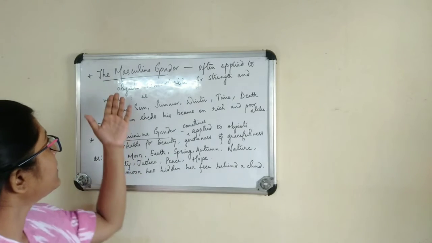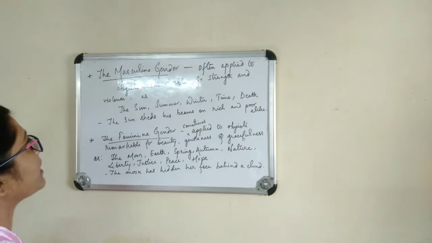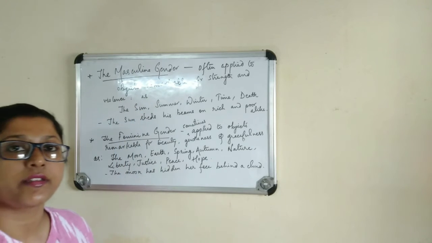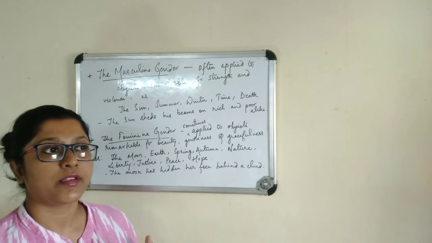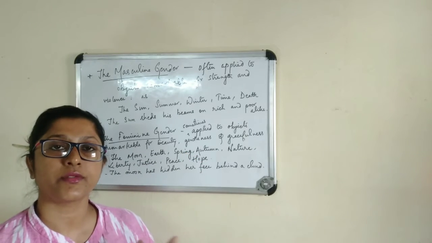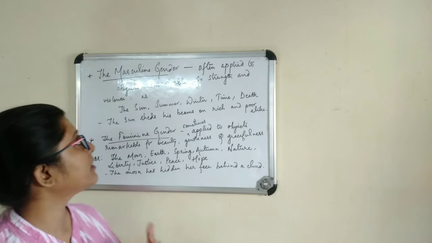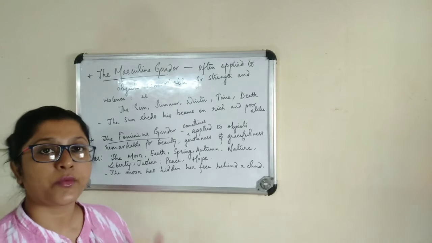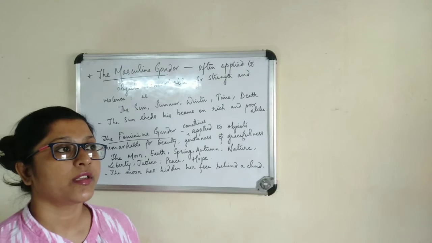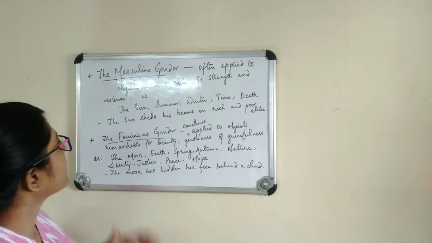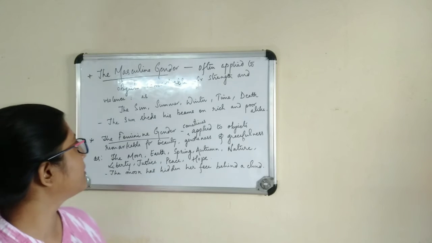So with respect to that, here we have the masculine gender. The masculine gender is often applied to objects remarkable for strength and violence. The masculine gender, as we know, refers to the male. So when this is applied to any object that is remarkable either for its strength or violence, it means that object is very powerful and strong. For example, the sun, summer, winter, time, death, etc.